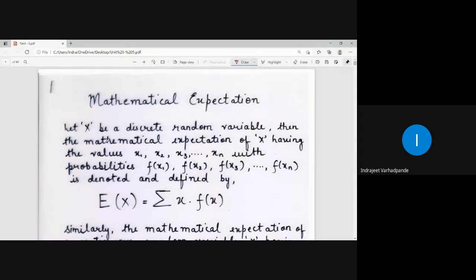Continuation with the joint probability. Before discussing the mathematical expectation in the unit of theory of probability, or I can say random variable, we started with discrete random variable, continuous random variable, then we discussed the probability function, and then we discussed the probability distribution function.